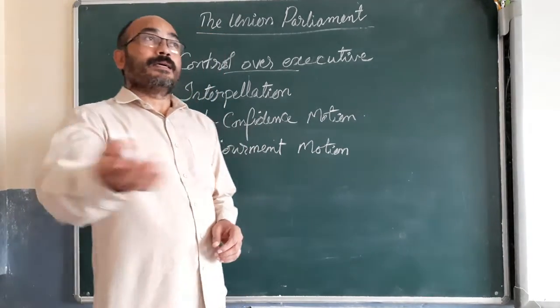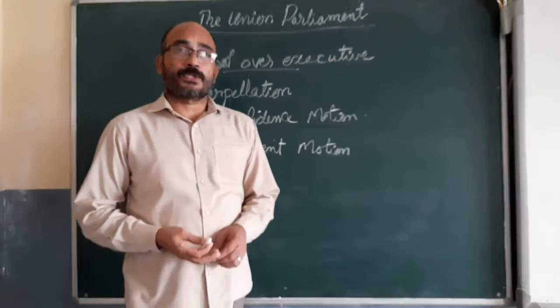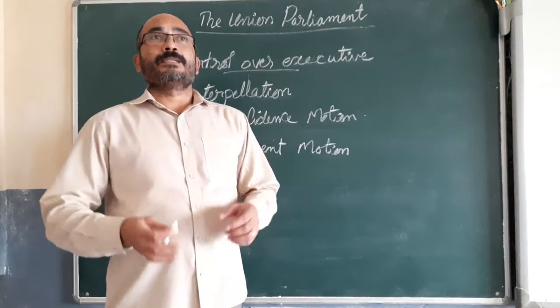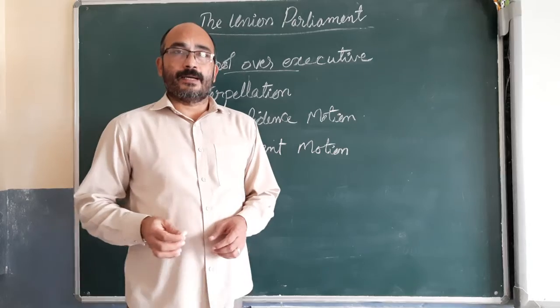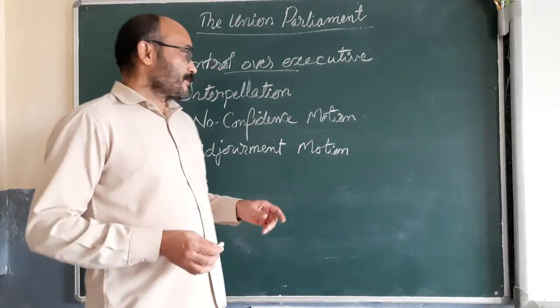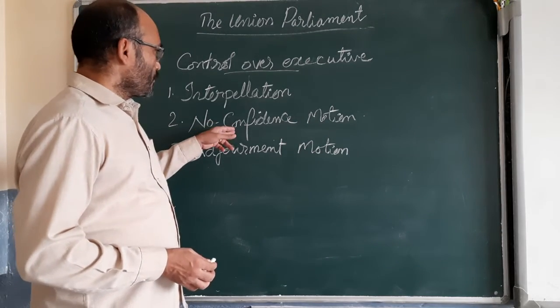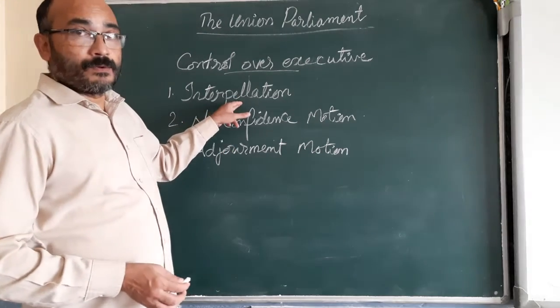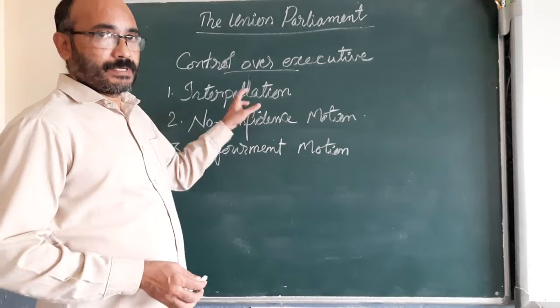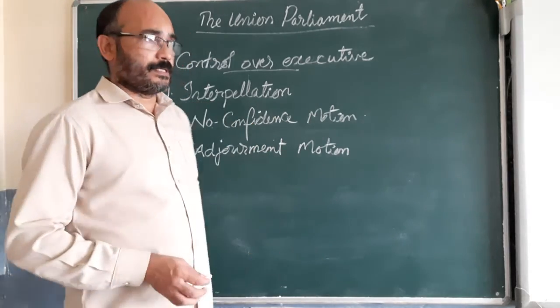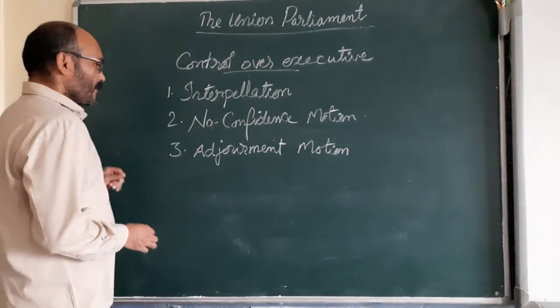So during the adjournment motion also, the members seek information from the executive. Adjournment motion, vote of no confidence, interpellation, all these things we have already learned. That's why I am not going much deep into those points.